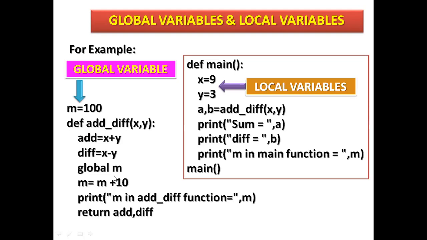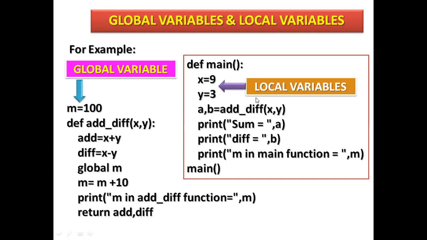Return the add. Whatever the value is, it will be changed in the global value. So this is called global variable declaration or global use. Once you declare a global variable, it can be used in any part of the program. You can have one function here and another function, and in any function you can call this variable.